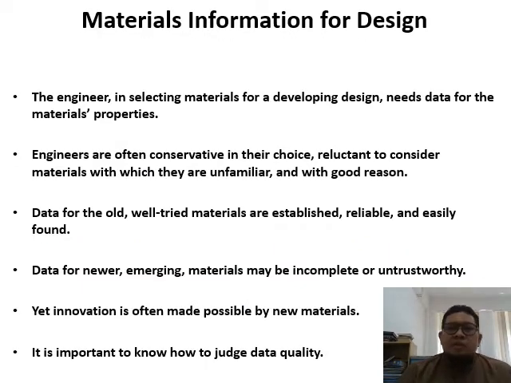So, materials information for design: the engineer, in selecting materials for a developing design, needs data on material properties. Whenever you want to make, for example, a jet engine, you need to use a very high temperature material, with high toughness, high friction resistance and so on.